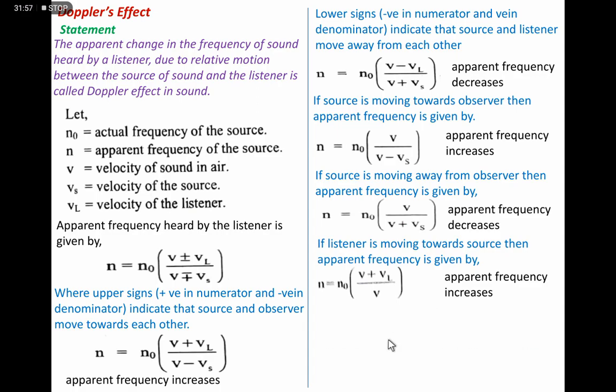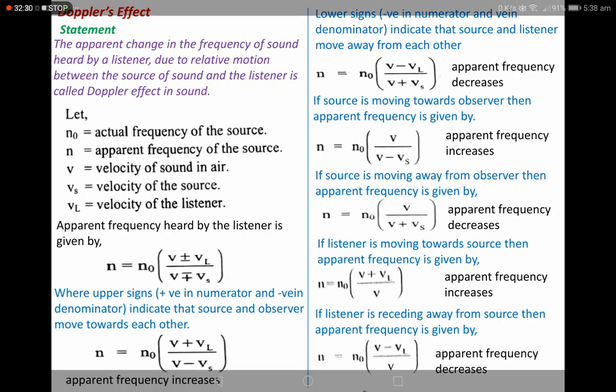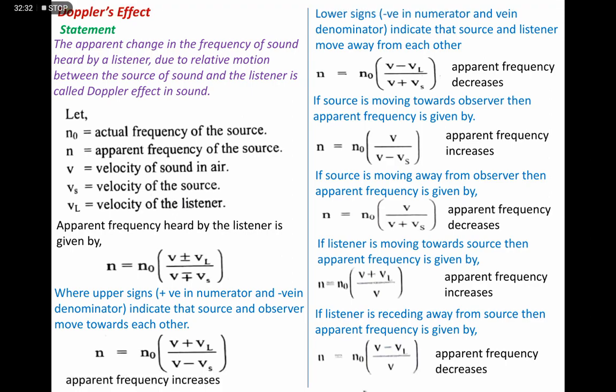Now, if the listener is moving away from the source of the sound, definitely the apparent frequency will decrease. The numerator will have a minus sign, so our equation is n equal to n naught (v minus vl) by v. This ratio will be less than 1, and the apparent frequency decreases when the listener is away from the source of the sound. So these are the cases, and from these different cases you can learn Doppler's effect in sound.